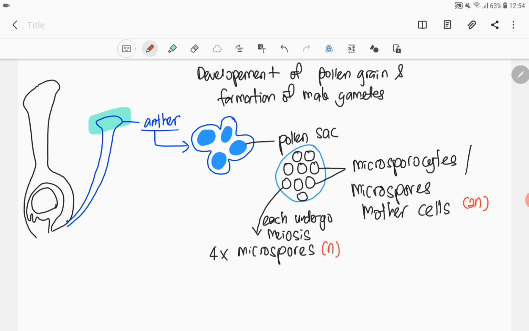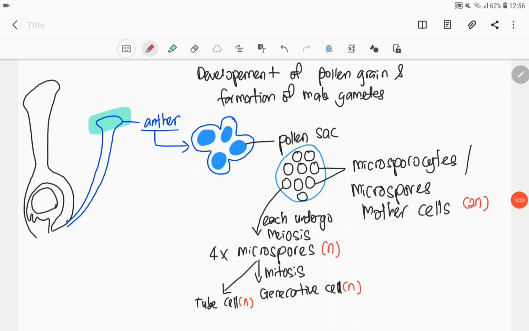So, setiap satu of the microsporocyte akan undergo meiosis jadi 4 microspores. Dan semua microsporocyte tersebut yang ada dalam pollen sac boleh buat meiosis. Semua sekali. So, maksudnya, setiap satu pollen sac akan ada banyak microspores setelah microsporocyte undergo meiosis process.